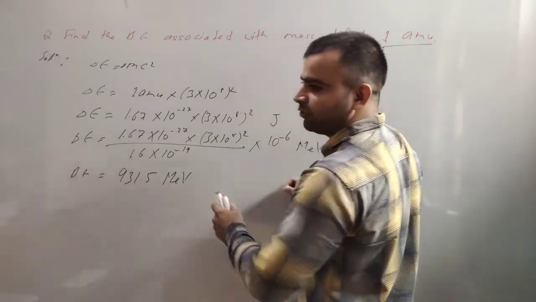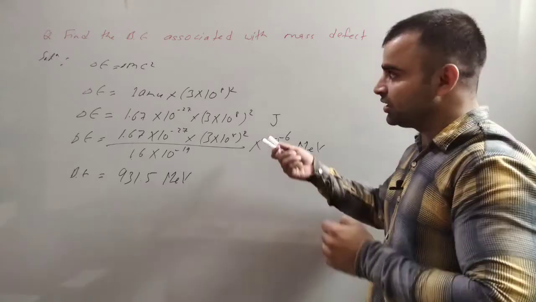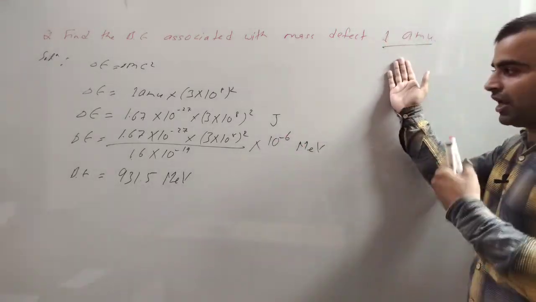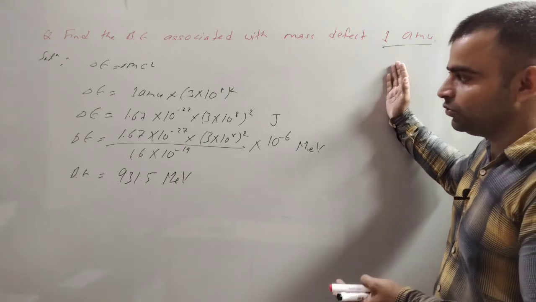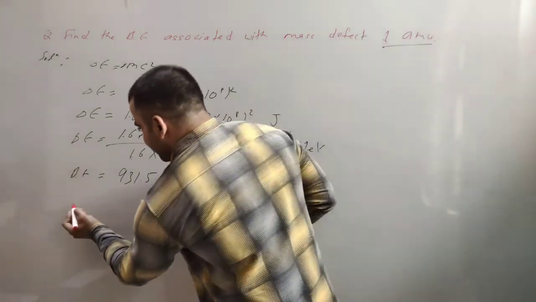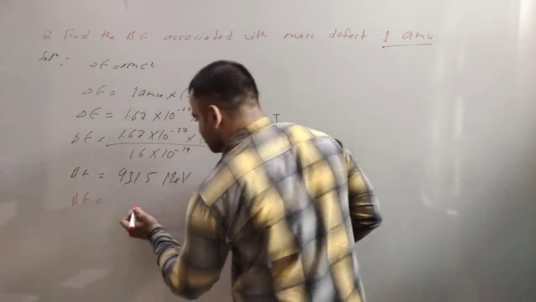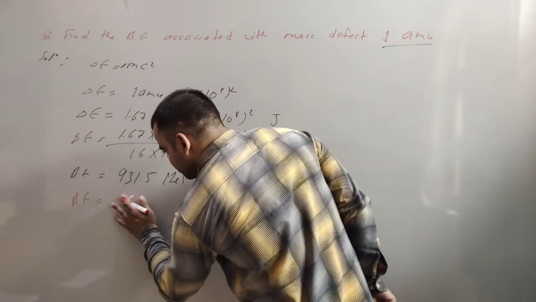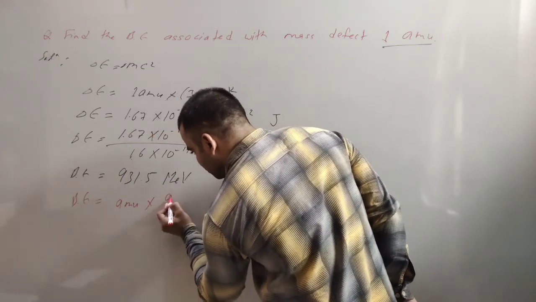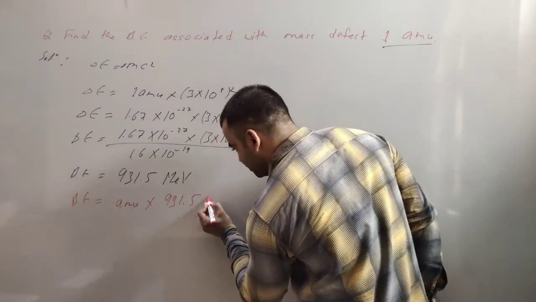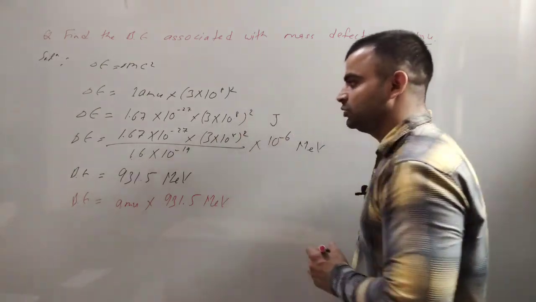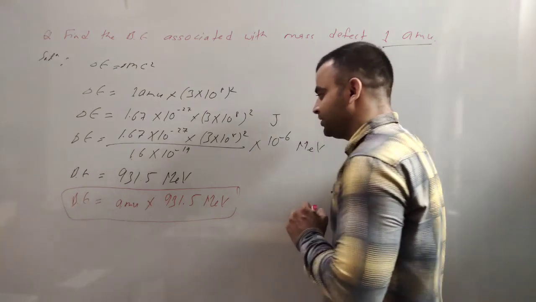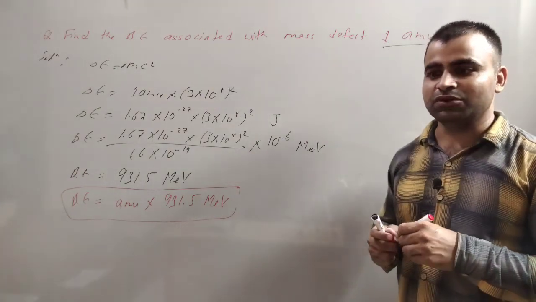We can further find this value for 5 AMU, 6 AMU or 10 AMU. Binding energy is directly proportional to the number of AMU into 931.5 mega electron volts. You can find it easily: number of AMU into 931.5 mega electron volts.